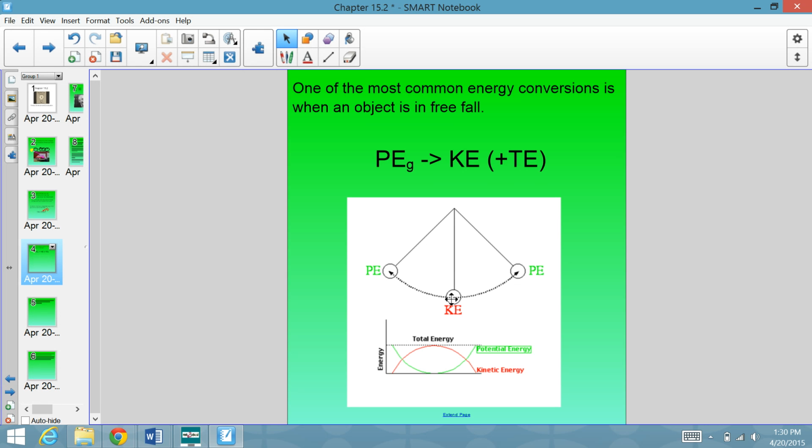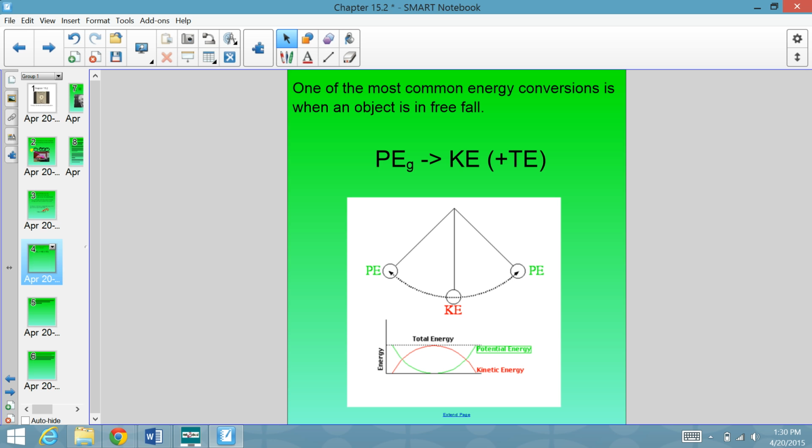So this is where the bob is moving the fastest. This is where it has the highest kinetic energy. Because once it passes this point, that kinetic energy turns back into potential, and it slows down until it reaches the same height on the other side. So the amount of potential energy we started with is fully transformed into kinetic, which is then fully transformed back into potential. So this bob will never move higher than it did when we dropped it. It will always move back to the same height. Now, yes, eventually friction will make it move to a lower and lower point, and eventually it will slow down.